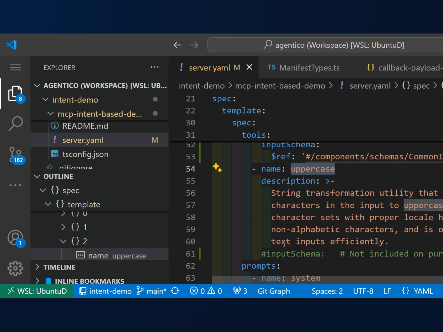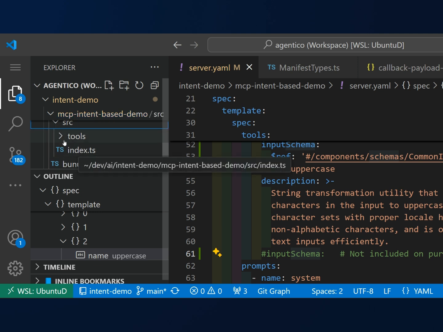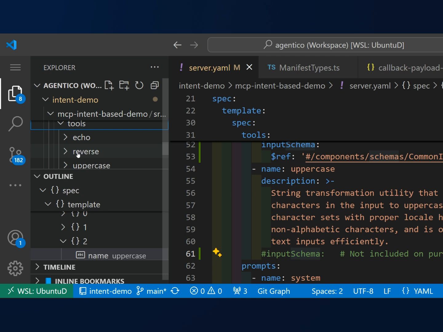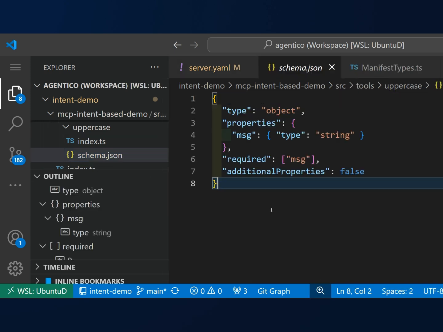There is no input schema defined in this one because we are going to use an external schema just to demonstrate how you can have separate schemas. You just define, in the directory where you have your tool, the schema, and that schema is going to be used by the MCP server. Another tool that we have here is reverse.